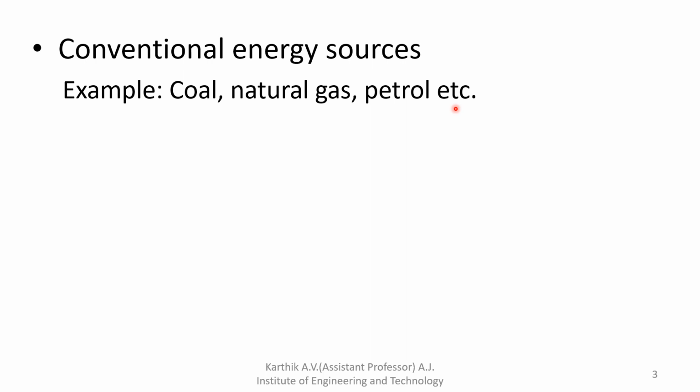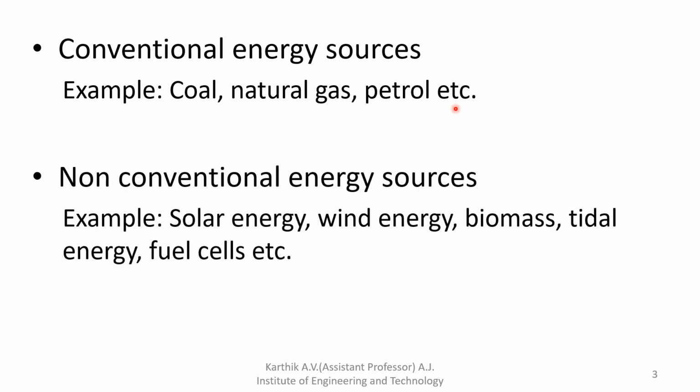Okay, so next we'll see what non-conventional energy sources are. Non-conventional energy sources are nothing but renewable energy sources. These are energy resources that are produced continuously in nature and will not get exhausted. We can use them, and they will be produced continuously by nature.